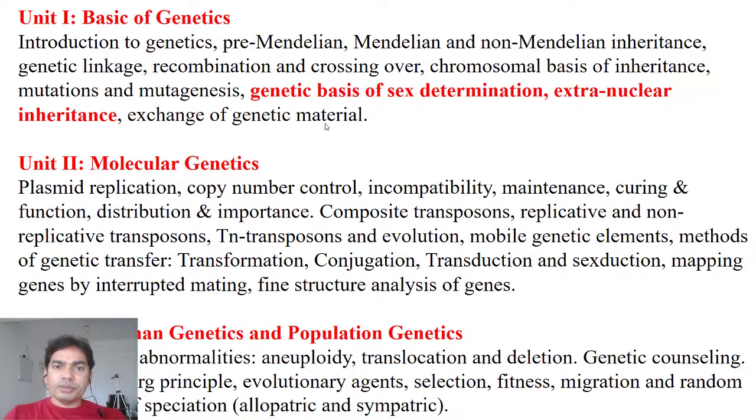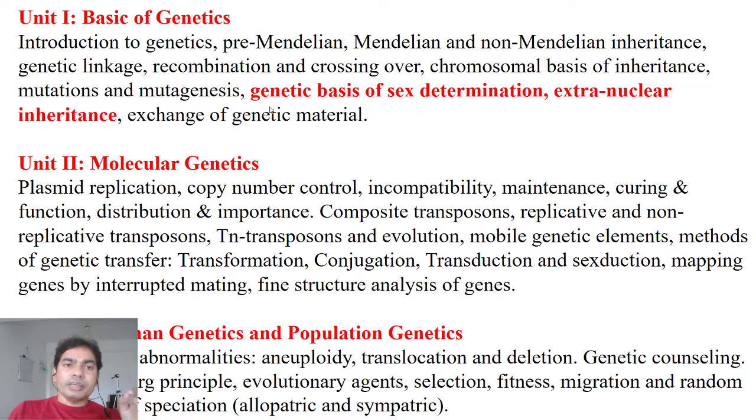So exchange of genetic material, particularly we have already discussed genetic linkage, recombination and crossing over. Basically, as per my view, exchange of genetic material just means I am giving DNA to somebody and somebody giving DNA to me.